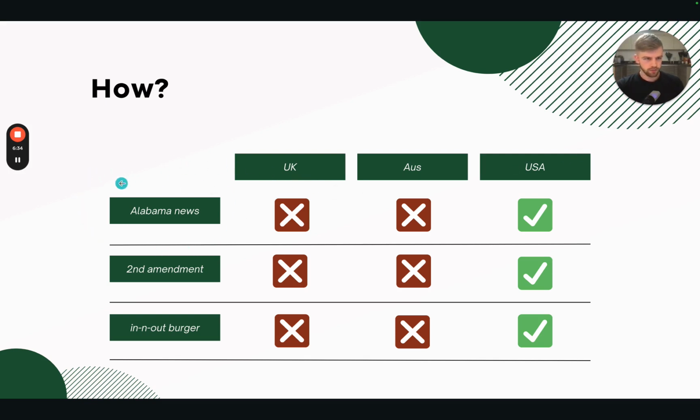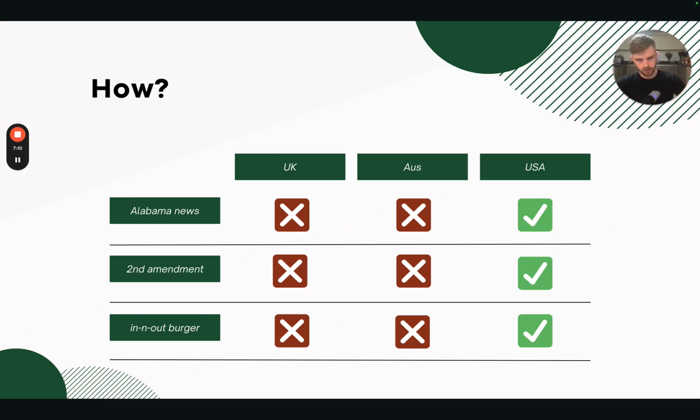Alabama news. So if you're posting news based in Alabama, I don't know, a crocodile ate someone, although that is quite entertaining, I'd probably engage with that. Yeah, that's only going to apply to people from the US, because why would me, based in the UK, care about some woman being stabbed in Alabama? I don't give a fuck. However, people from the US, that's more sacred to them. It's more relatable to them. And UK and Australia, I'm not going to give a fuck. I don't care. So I'm not going to engage with that.